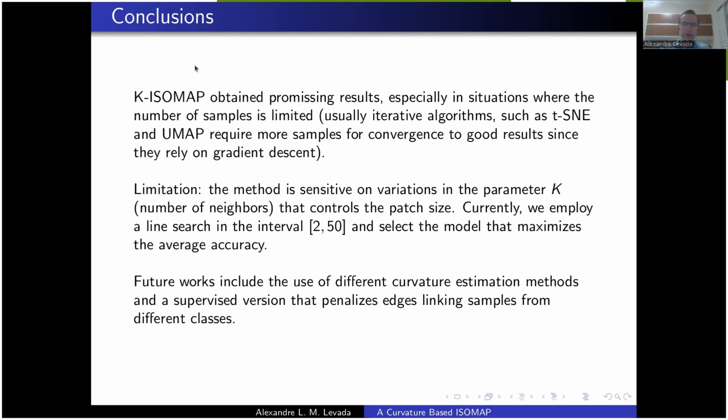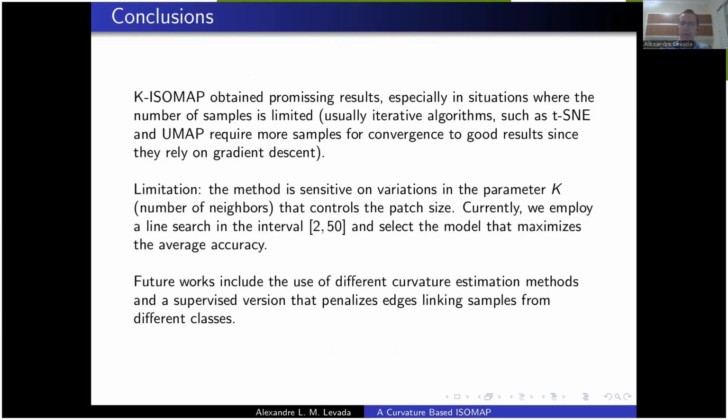Our conclusions: K-Isomap is a method that obtained promising results, especially in situations where the number of samples is limited. Something we noted is that the method performs quite well when the number of samples is not small, but limited.